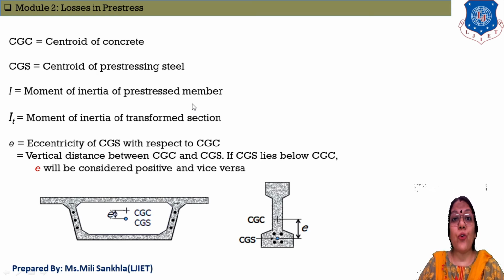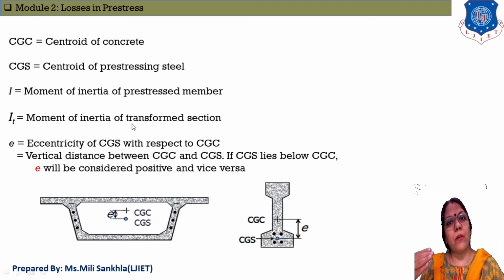IT is equal to moment of inertia of transferred section. That means I is the moment of inertia of the first condition, and second, after transferring the stress, IT. This one is the moment of inertia after transfer of the stress from one material to another material.